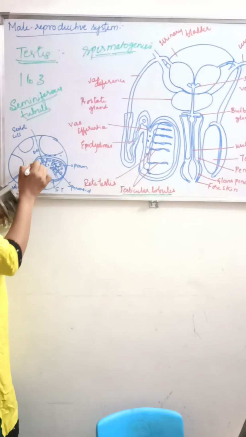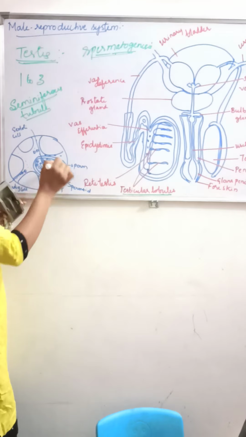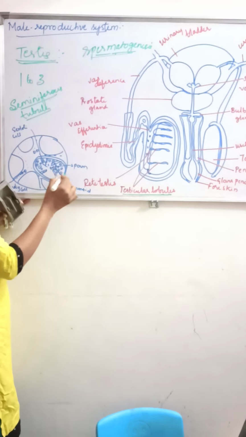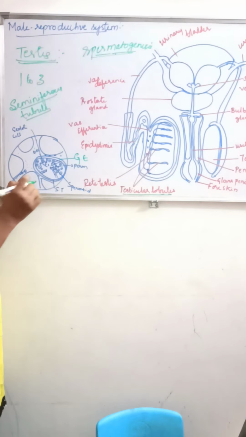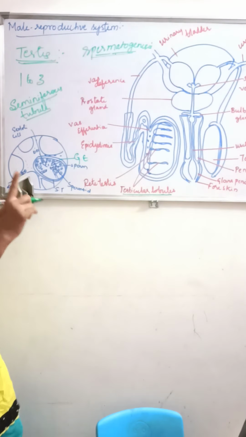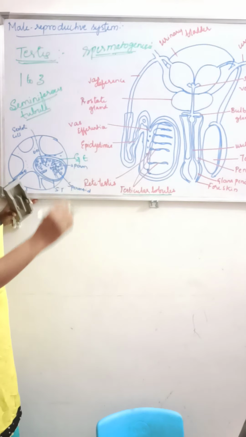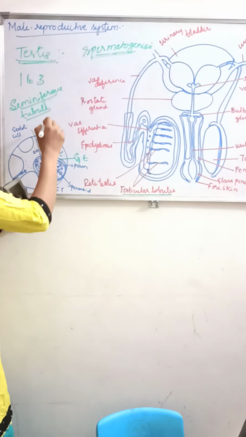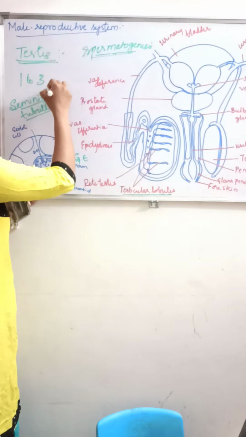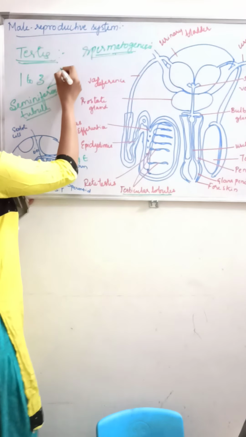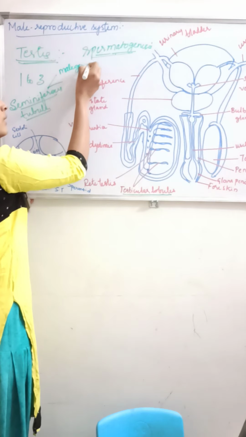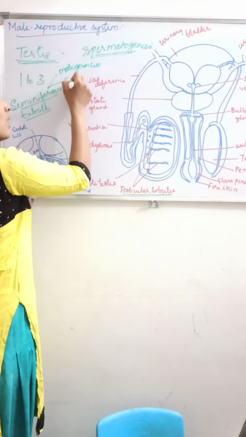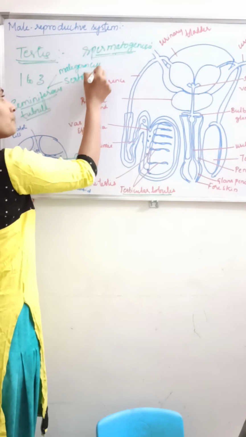This seminiferous tubule is lined by a germinal epithelium. It is a single layer, called germinal epithelium, which is composed of two cells. One is the male germ cell, and another one is the Sertoli cells.